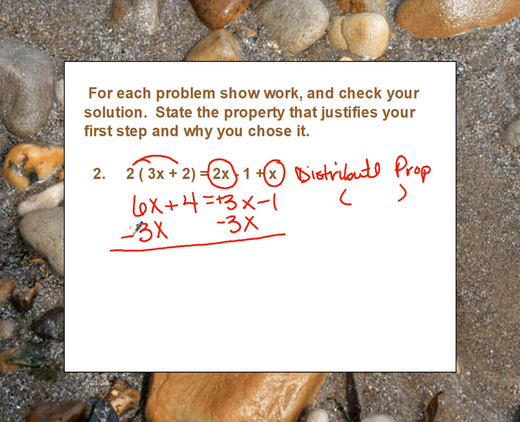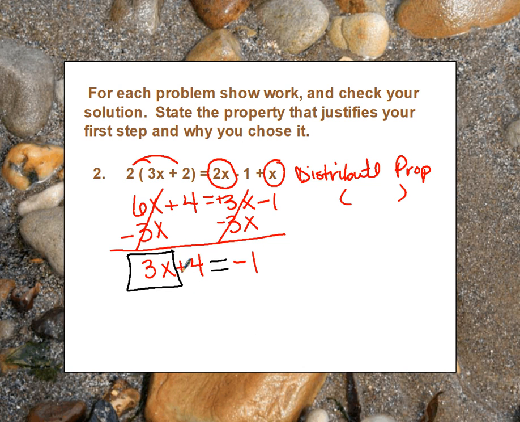When we do that, 6x minus 3x is still 3x. We still have our plus 4. Equal sign is still there. And then our positive 3x and negative 3x cancel, and it just leaves me a negative 1. Reminding that our goal is to get the variable by itself, so we need to get rid of that positive 4.